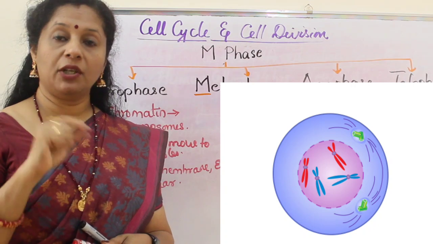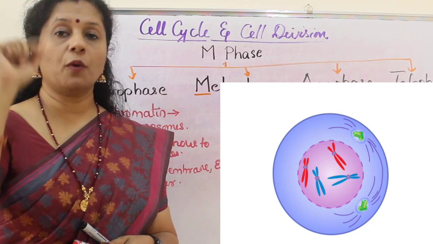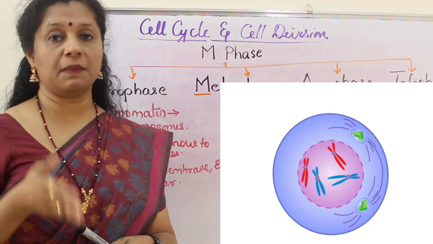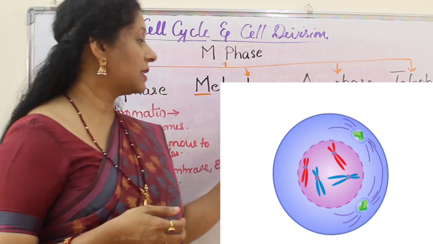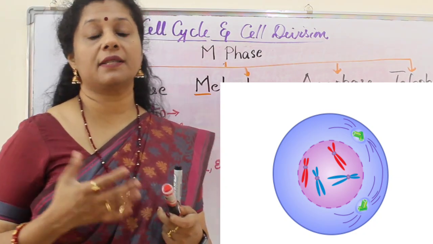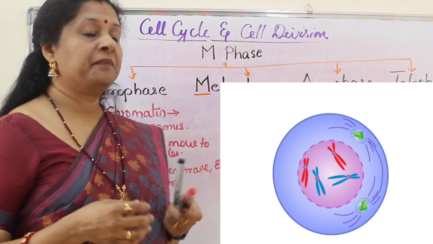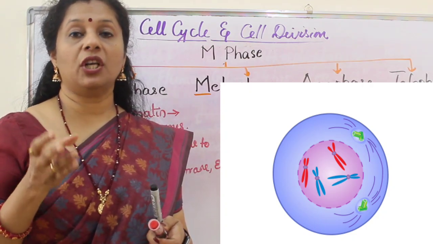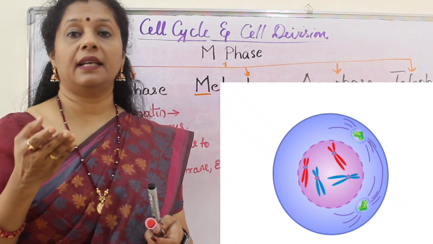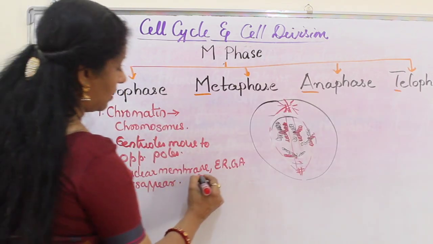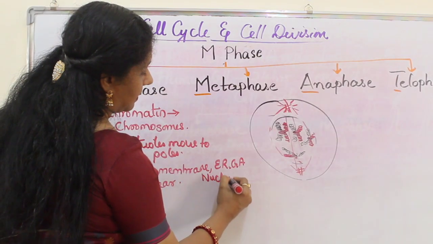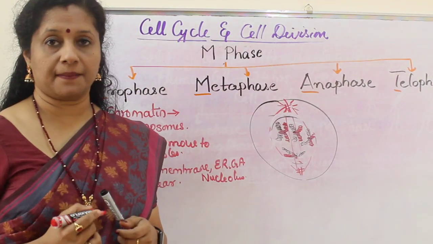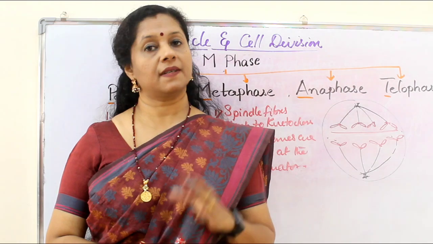At the same time, the duplicated centrioles move to the opposite poles and start forming aster and also the spindle fibers. Those spindle fibers and aster together we call the spindle apparatus. And finally, what is happening at the end of prophase? The nuclear envelope, nucleolus, Golgi apparatus and endoplasmic reticulum disappear. This is what is happening during the first stage, or the prophase. The longest phase in mitosis is prophase.